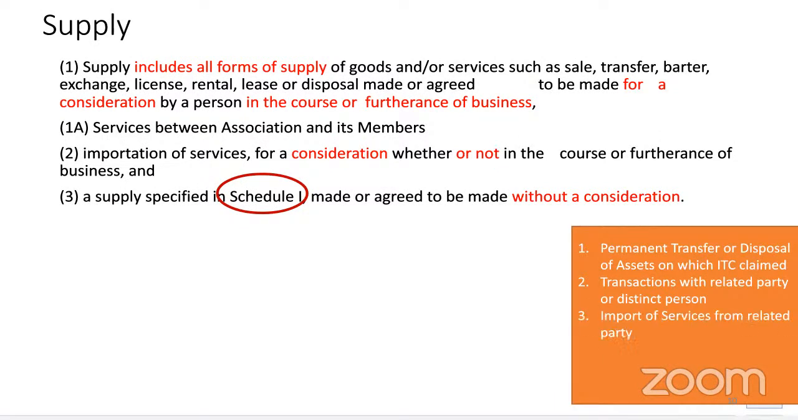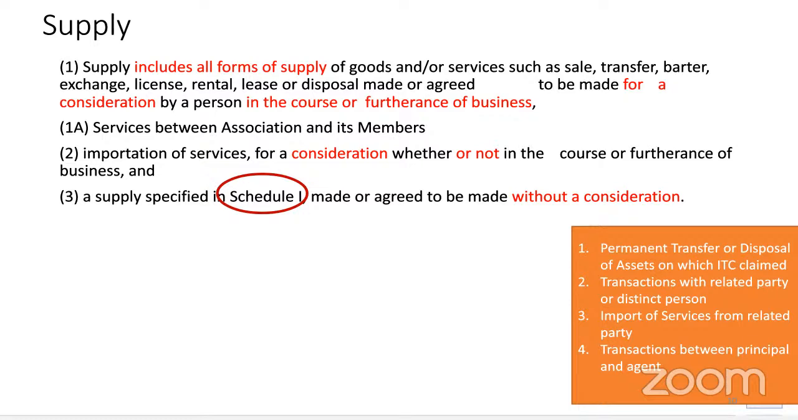Now, supply we have already discussed, so I am not covering all of that. Only Schedule 1 we had not covered, so let's cover Schedule 1 one by one. Okay. Just give me a second. So in Schedule 1, there are four serial numbers.